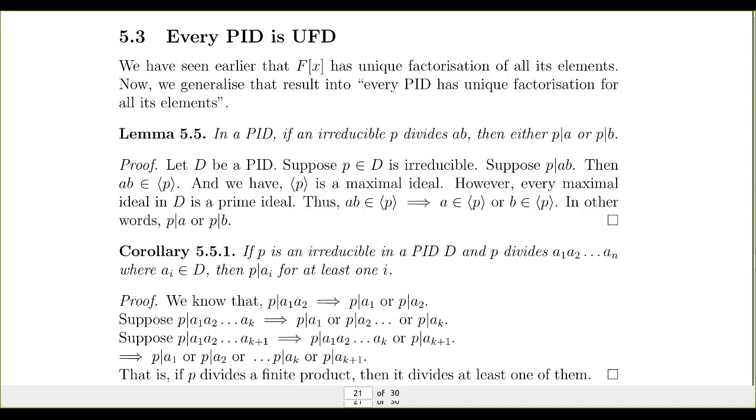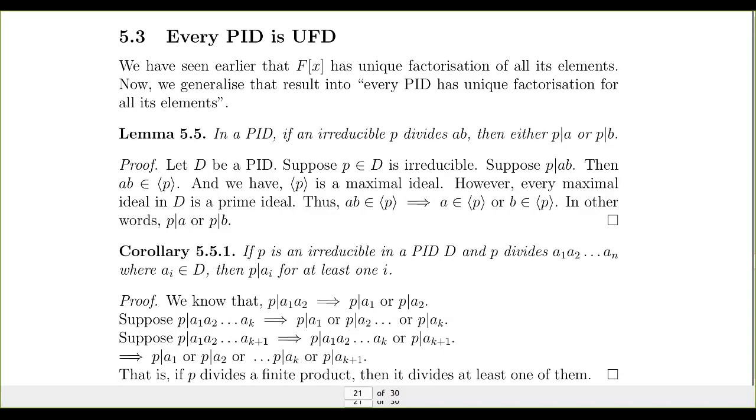Even if you multiply with a scalar, or we can say an element from the field, we can write something like (x plus 1) into (x plus 2) into 2. This is a factorization. We can write the same thing as (2x plus 2) into (x plus 2). Both factorizations are the same because 2 is a unit in the field, an element with a multiplicative inverse because it is from the field. So constants in the polynomial space are units. This was the case with F[x]. Here we are going to have a wider space. We may have units of a different form, but we treat them the same way.